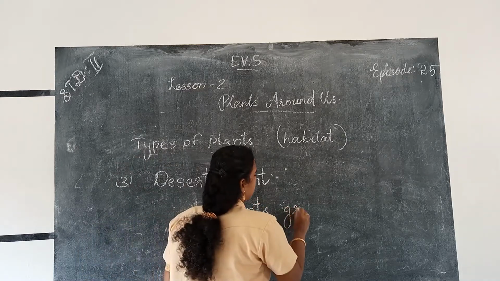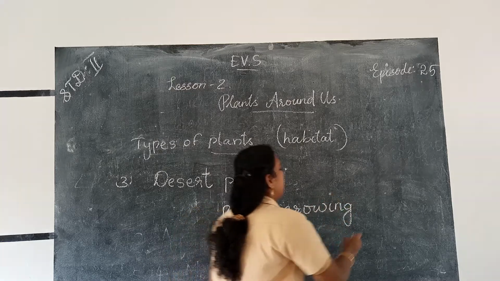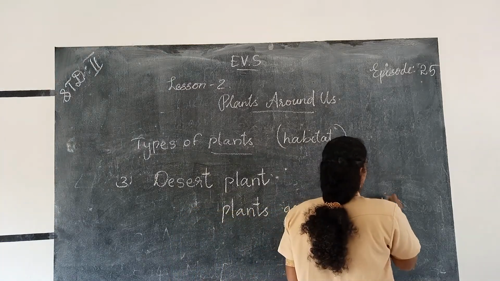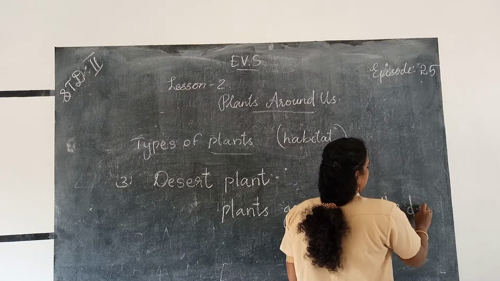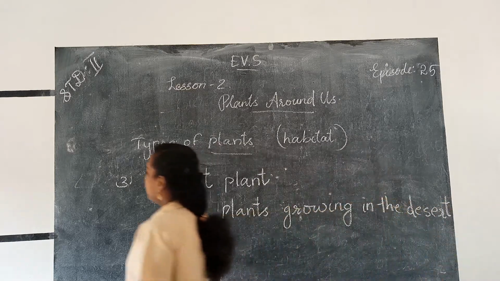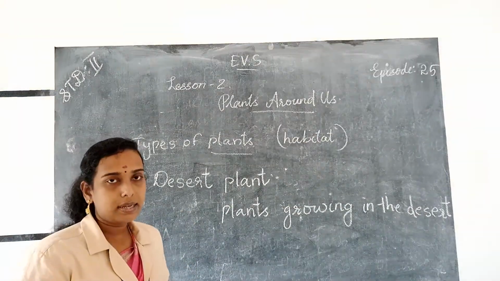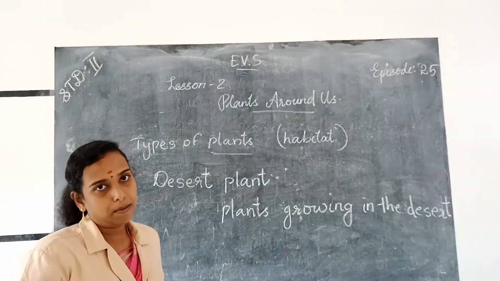Desert plants. Drawing in the desert. D-E-S-E-R-T. Desert plants. So what do you mean by desert plants? Plants growing in the desert are called desert plants.